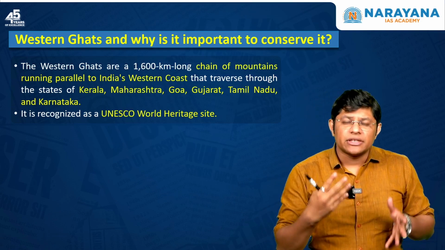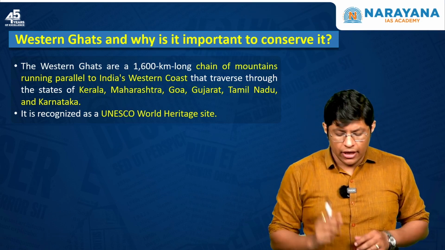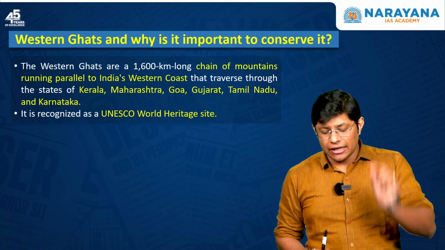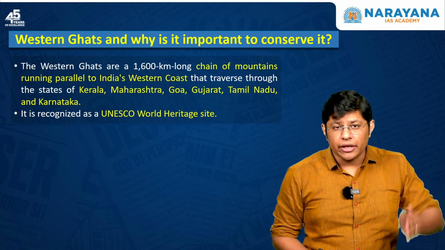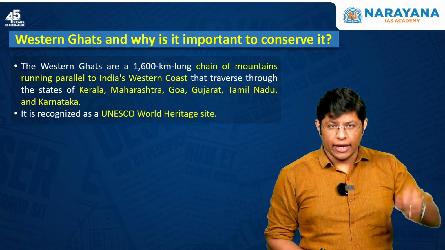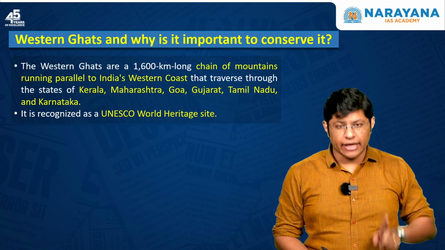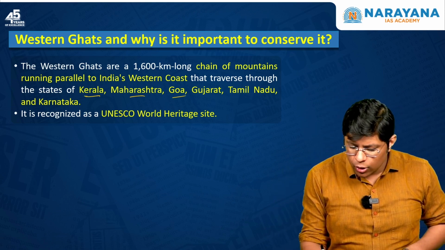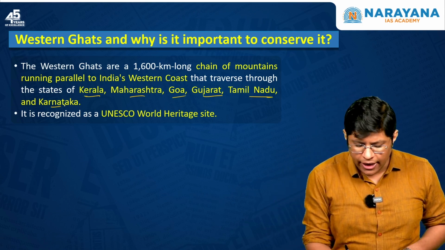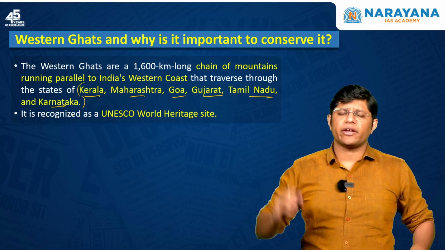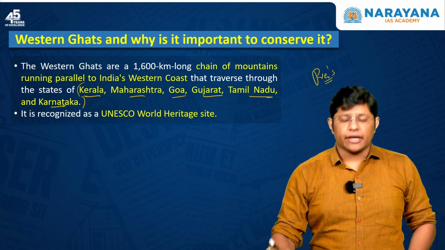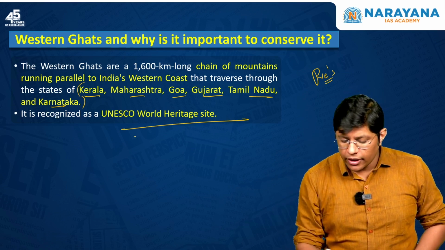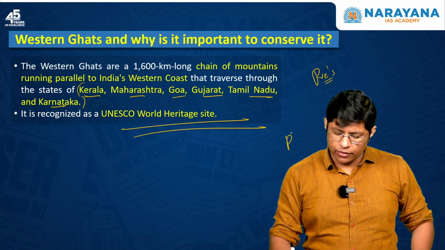Now, let us try to understand Western Ghat and its importance. Western Ghat is a 1600-kilometer long chain of mountains running parallel to India's western coast, and that passes through Kerala, Maharashtra, Goa, Gujarat, Tamil Nadu and Karnataka. All these states are very important from your prelims perspective. And it is a UNESCO World Heritage Site. Again, a point for your prelims.